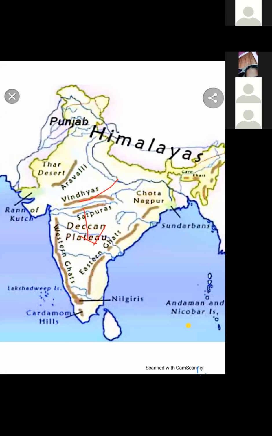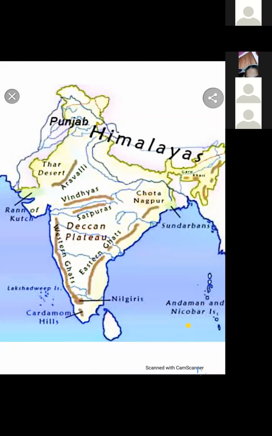Okay, this extends from here, Central Highland in the north, up to Kanyakumari in the south. What is the extension of Deccan Plateau? It extends from the Central Highland in the north and up to Kanyakumari in the south.